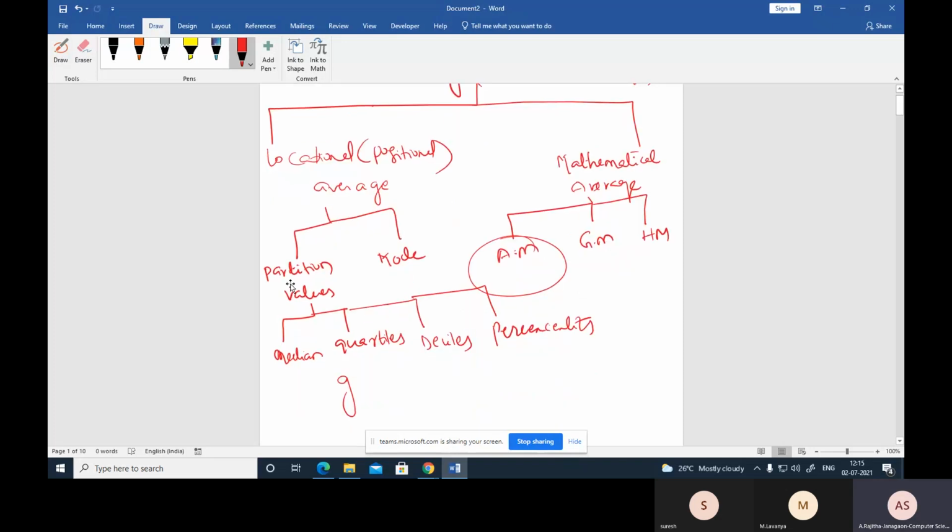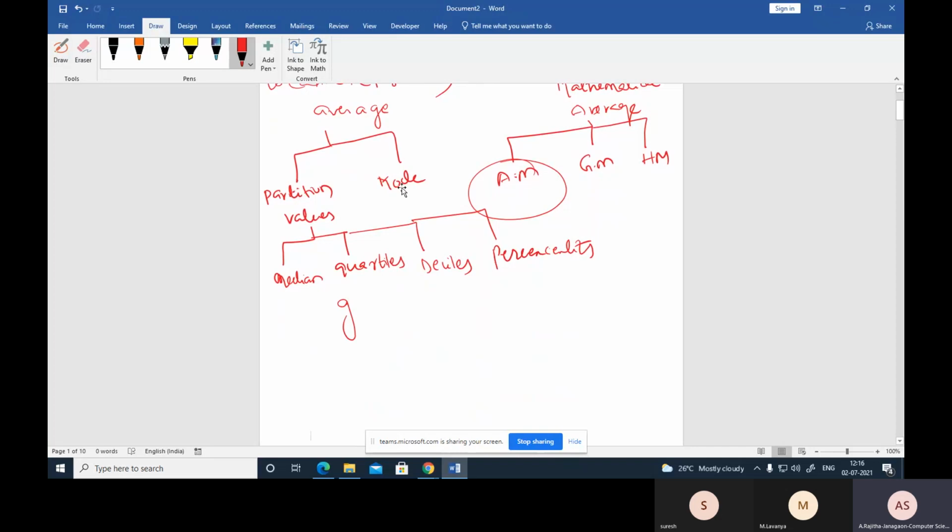For finding the partition values, the median and quartiles are there. That means we find the average values based on partitioning, and the partition can be divided in different ways. Median means the middle one; quartiles mean four partitions; deciles are 10 partitions; and percentiles are 100 partitions. And the last measure of central tendency is the mode value.